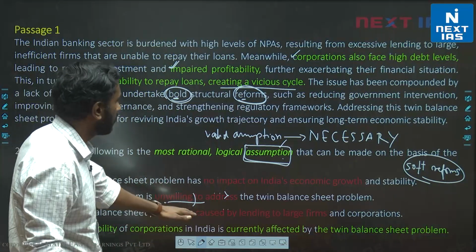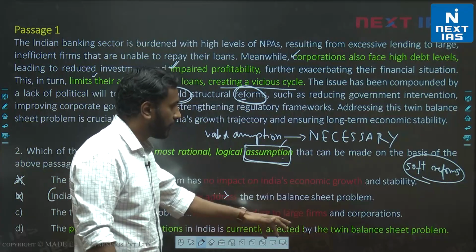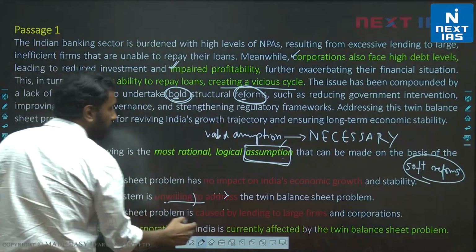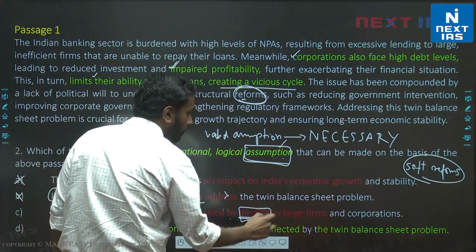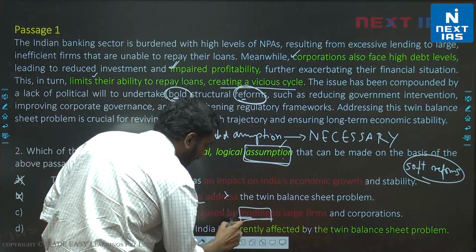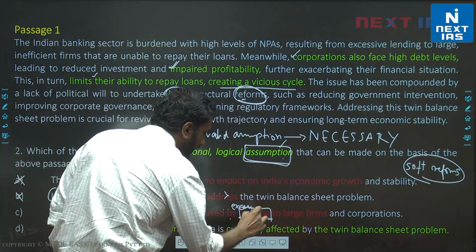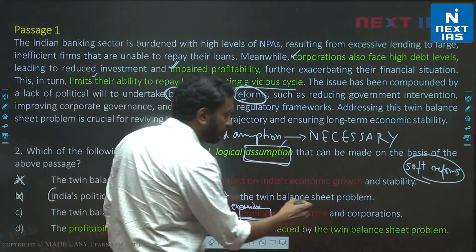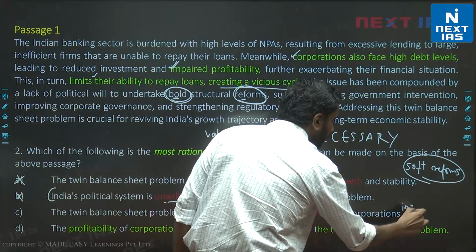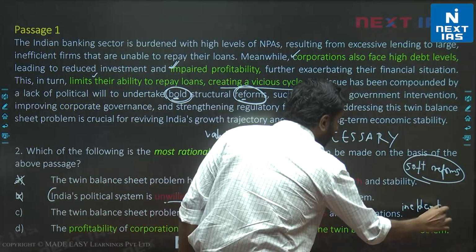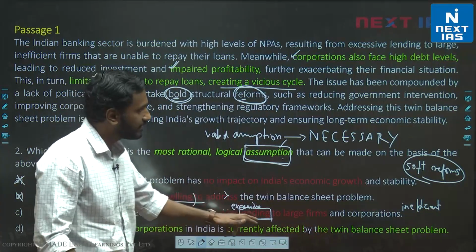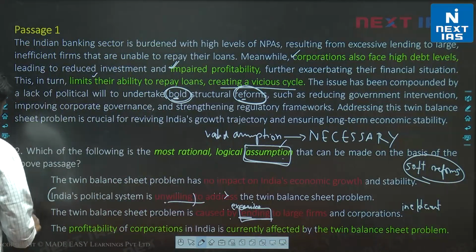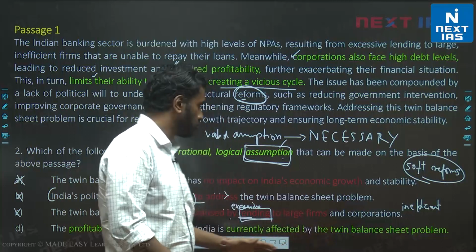Let's look at C. The balance sheet problem is caused by lending to large firms and corporations. Same problem like option B. It's caused by excessive lending, not just any lending, right? Some lending is required obviously because you have to give loans to corporations. Excessive lending to large and inefficient, right? So the problem is specific, excessive lending to large inefficient corporations, not lending to large corporations. So C is also incorrect. Another option that some students had chosen. D is the correct choice.